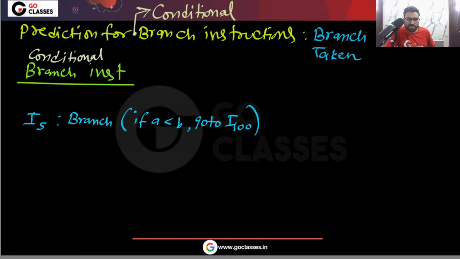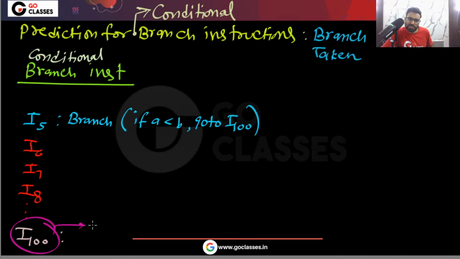Now you can see this is I6, this is I7, this is I8, and here you have I100. This is the target of the branch instruction I5.